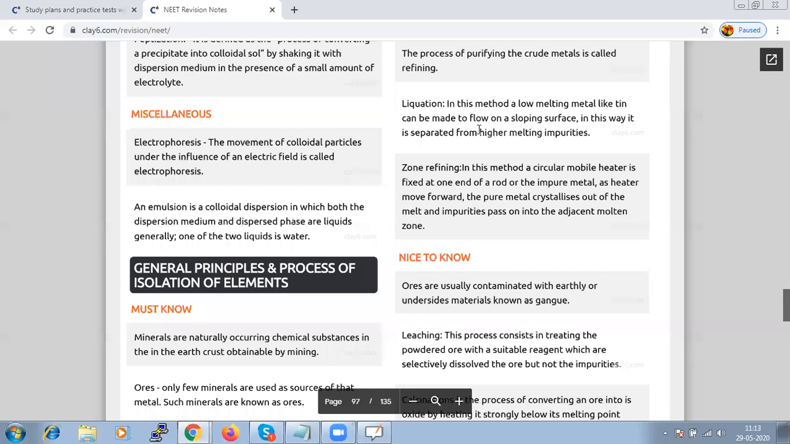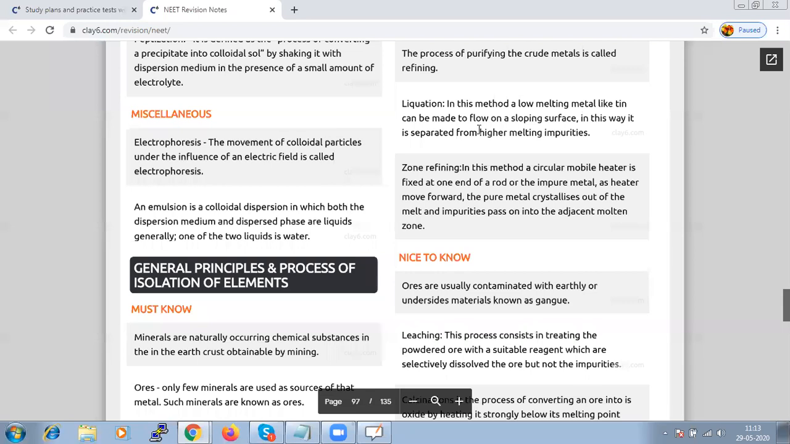There should be some difference between the melting points. And the next method we are using for purification is electrolytic refining. In electrolytic refining, the impure metal is made to act as the anode, and a strip of the same metal in pure form is used as the cathode.